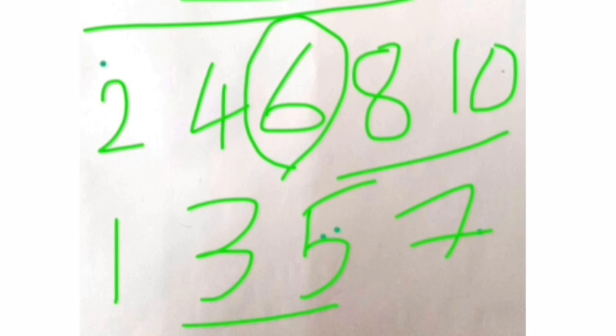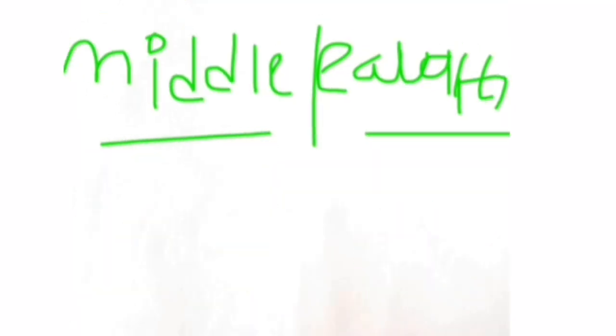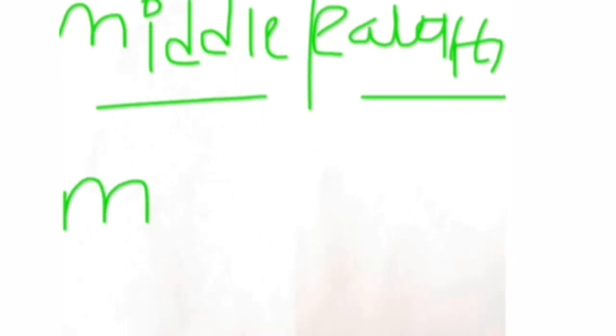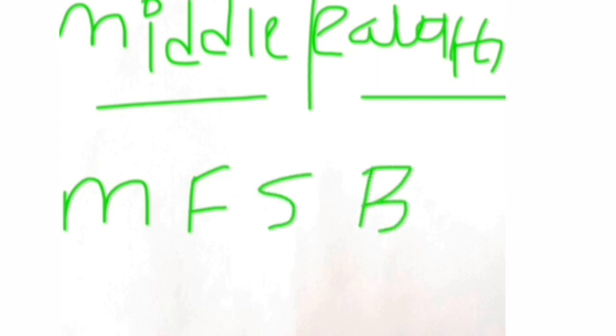Now let's discuss what exactly equality means. Equality means equal distribution. Remember like this: suppose in a family there are four members, mother, father, sister, and brother. Each one has different coins.